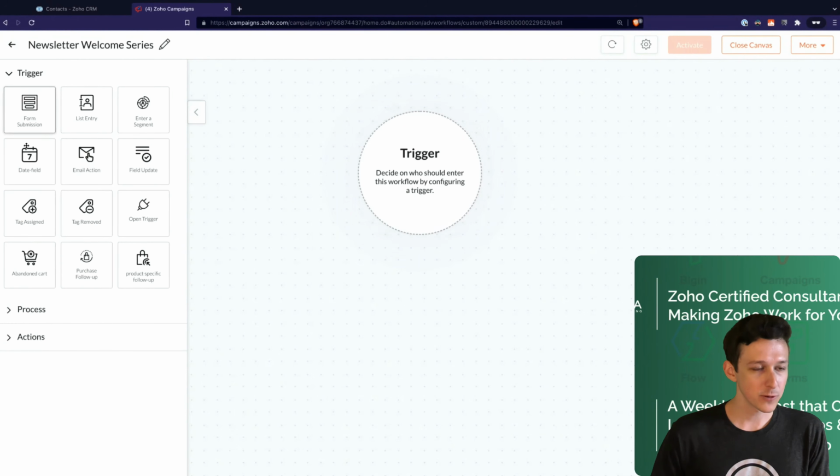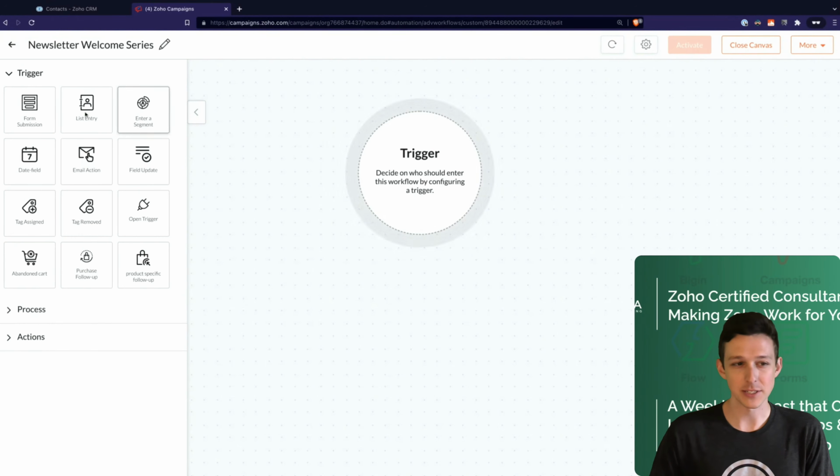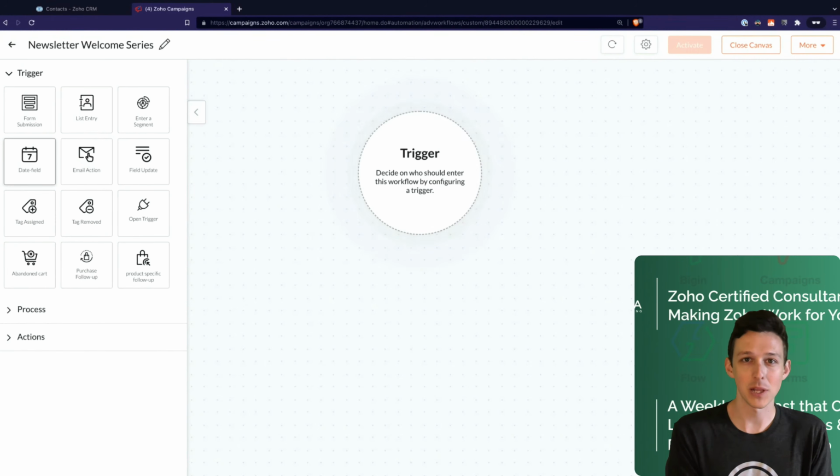And so again, the first thing we'll need to do is associate how we want to trigger or start this workflow. There are a lot of different ways to do that, right? It could be a certain form being submitted, entering a list or a segment, a big one, or something like a date field, right? So something like, we closed a deal with a customer 6 months ago. So on day 6 month plus one, we want to drop them into this series of emails to re-engage them for some future business.